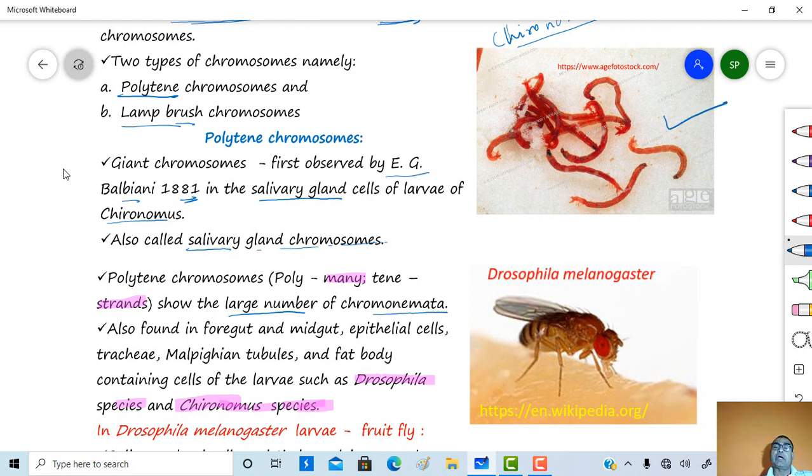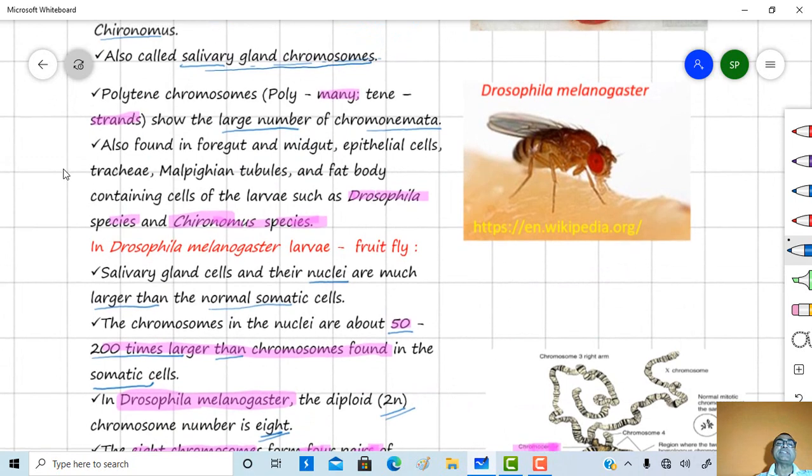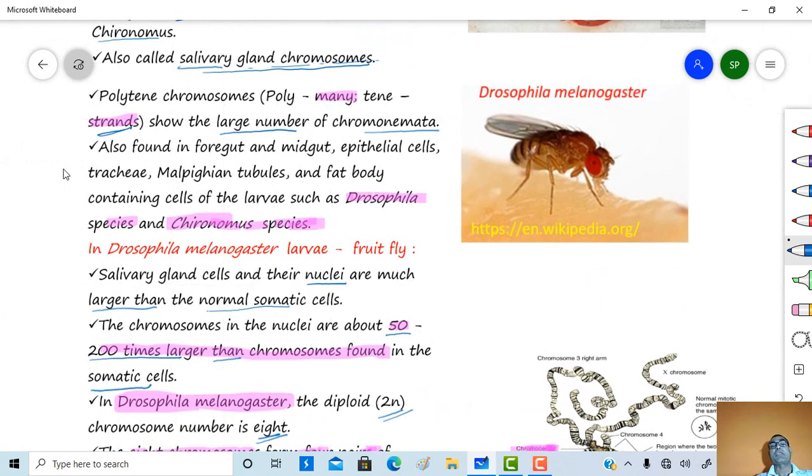So this one is a Chironomus larva, and therefore these polytene chromosomes are also called salivary gland chromosomes, as they were first observed in the salivary gland cells of larvae of Chironomus. Polytene chromosome, here poly means many and tene means strands. So polytene chromosomes show a large number of chromonemata.